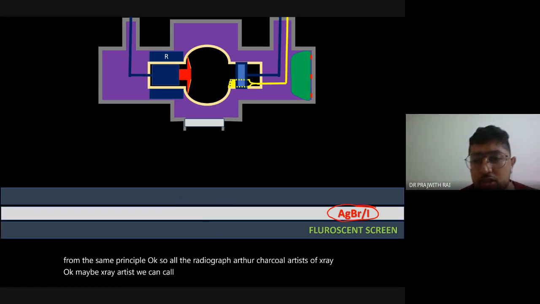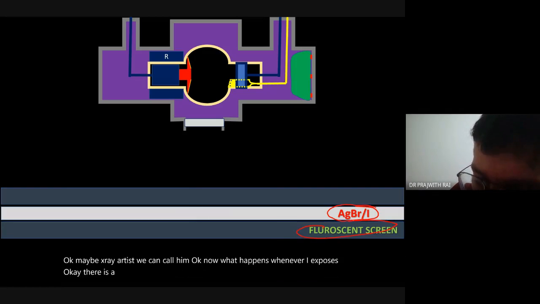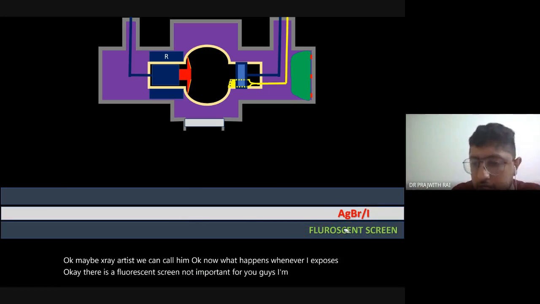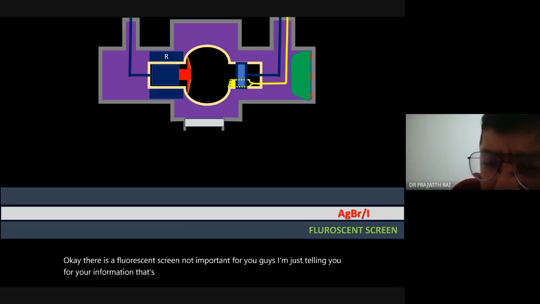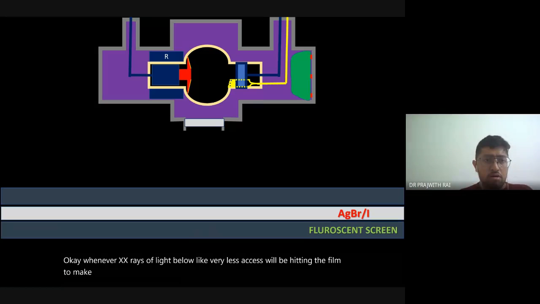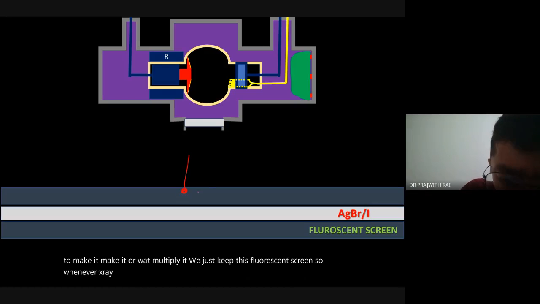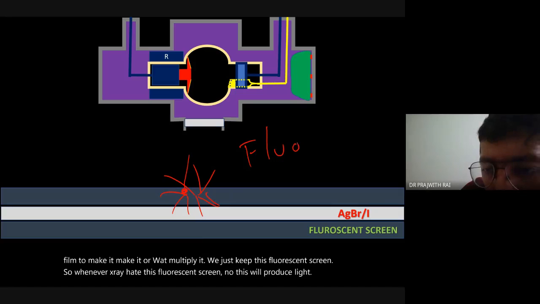Okay, now what happens whenever I expose this? There is a fluorescent screen, not important for you guys. I'm just telling you for your information. Whenever X-rays hit the film, very few X-rays will be hitting it. To multiply it, we just keep this fluorescent screen. So whenever X-ray hits this fluorescent screen, it will produce light. This is called fluorescence.